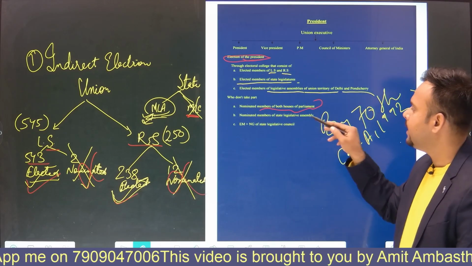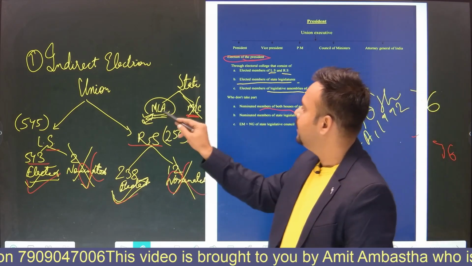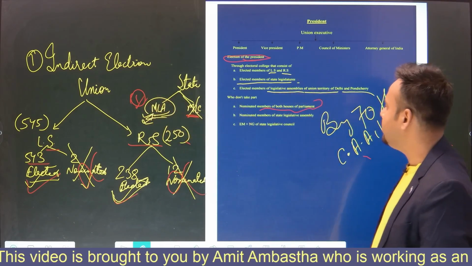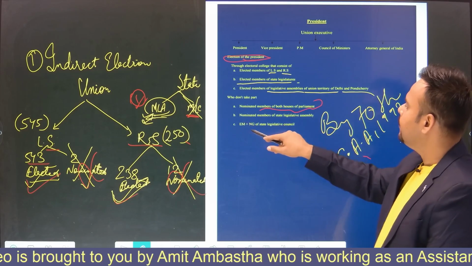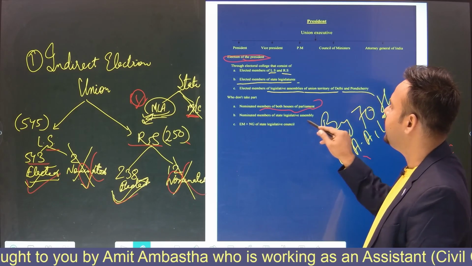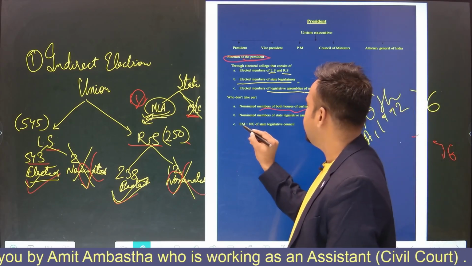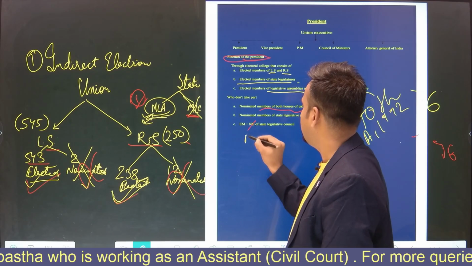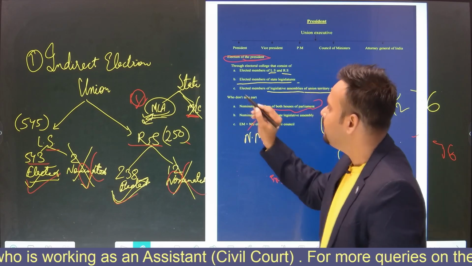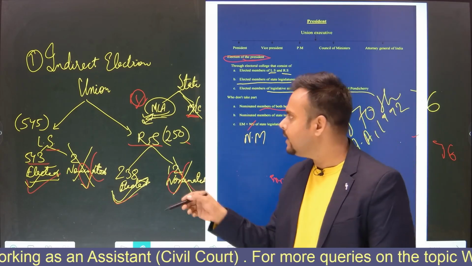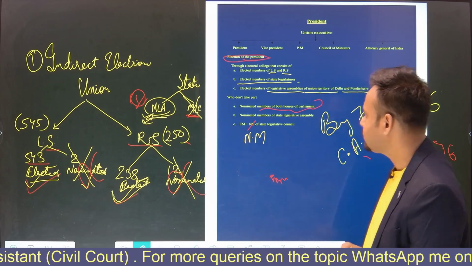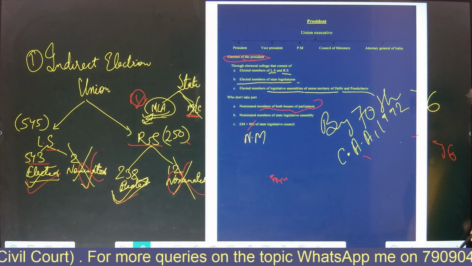Nominated members of the state legislative assembly, again, I was talking about the Anglo-Indian member, he is also not eligible. The elected members and the nominated members of the state legislative council, that means MLCs don't have to do anything in the electoral college of the president. He remains out of it. Okay, see, come to the second one.